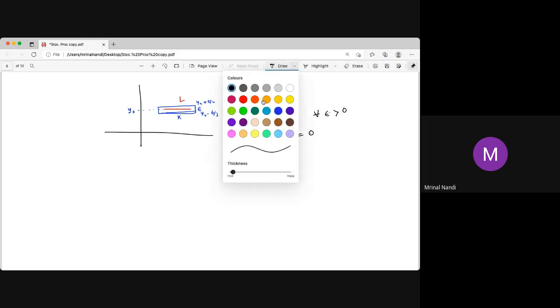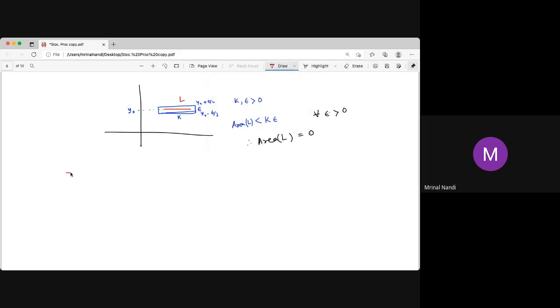Now the next question is, if you have a whole line, then what happens? If you have a whole real line, or any line parallel to it, why is this area 0? Now you can't take k, because the length is infinite. So the length is infinite and the breadth is 0. Infinity into 0, we don't know whether it is finite, 0 or infinite. But we can prove that it is 0.